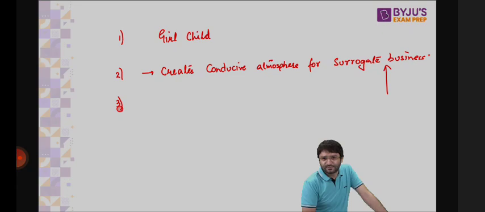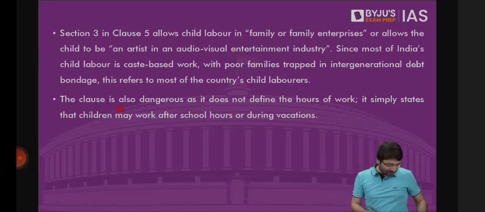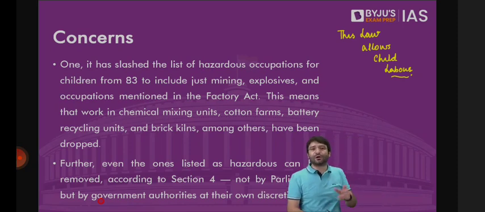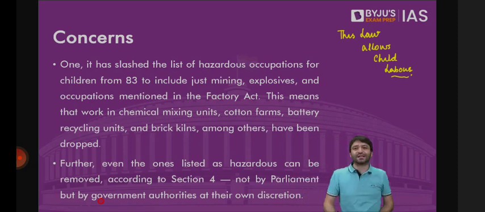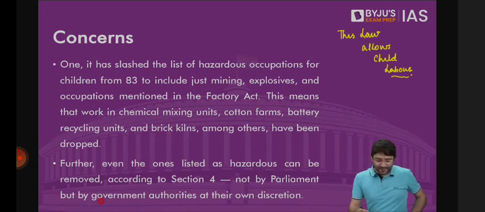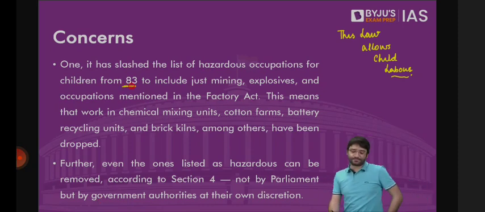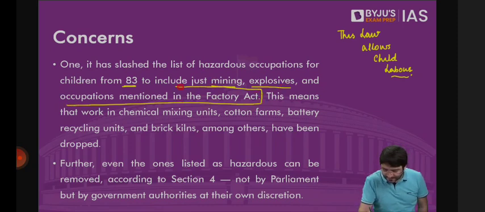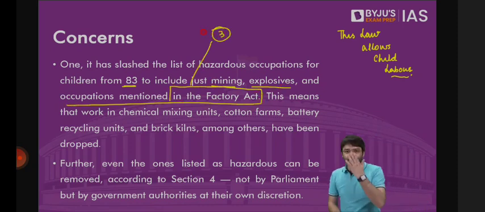But that's not the only problem. When we say that this law takes care of adolescents, that means these adolescents can work in non-hazardous industry, but not in hazardous industries. Do you know what? Previously, there used to be 83 hazardous industries. And now these hazardous industries have been restricted to only 3. Imagine a situation. This is like a jugglery.